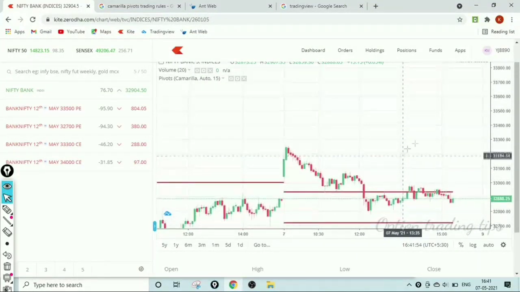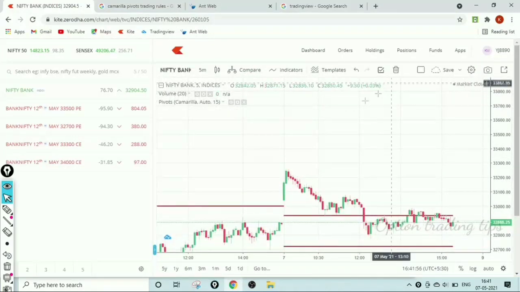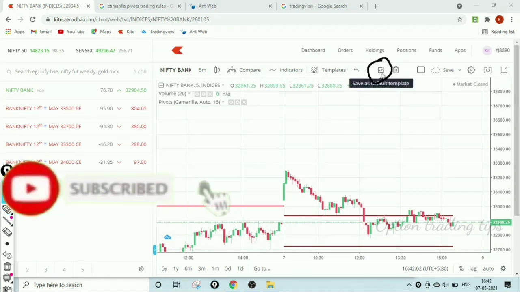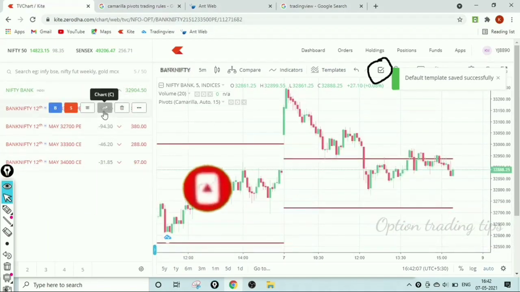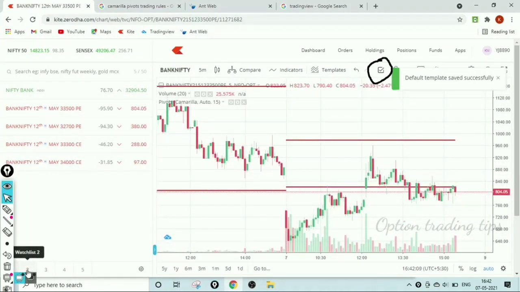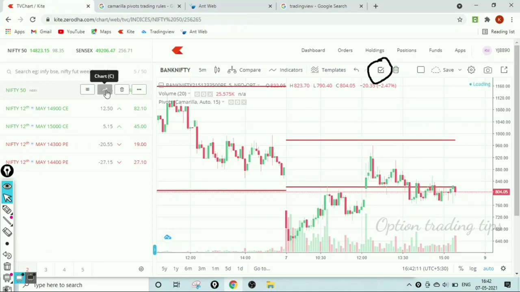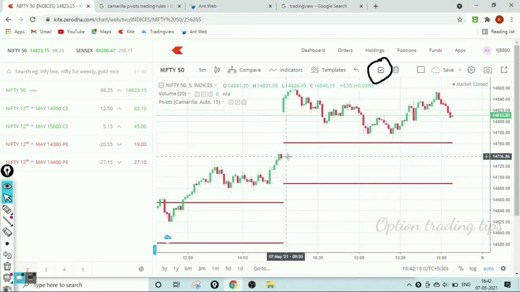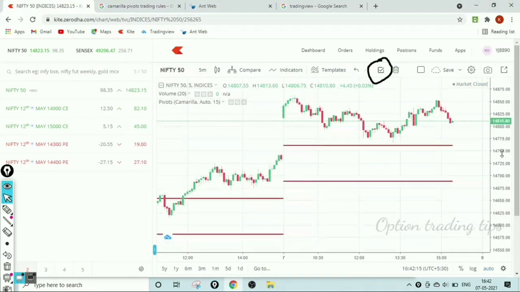To save the settings as default, please click this option, default template save. If you open any option chart or Nifty index chart, by default the charts open under the default settings, the 5 minutes time frame and the Camarilla pivot point R3 and S3. So you never do this work on a daily basis.